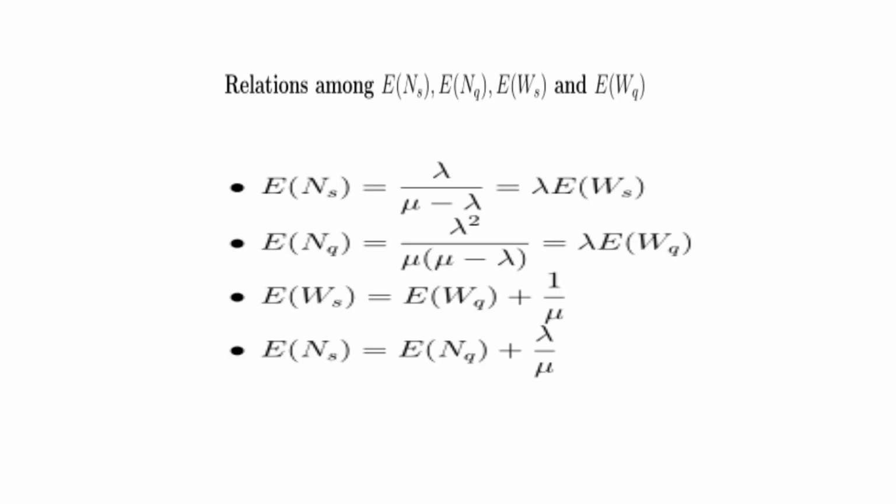Relation among E of Ns, E of Nq, E of Ws and E of Wq. E of Ns is equal to lambda by mu minus lambda, which is equal to lambda into E of Ws. E of Nq is equal to lambda square by mu into (mu minus lambda), which is equal to lambda into E of Wq. E of Ws is equal to E of Wq plus 1 by mu. E of Ns is equal to E of Nq plus lambda by mu.